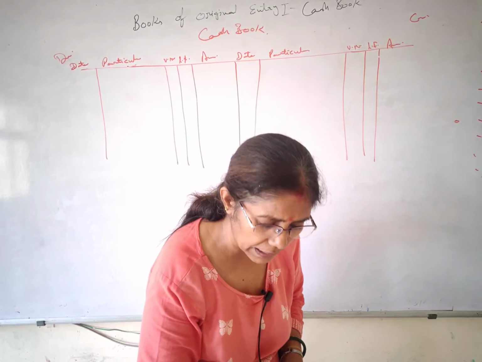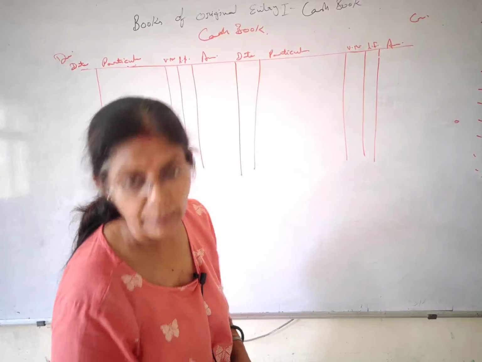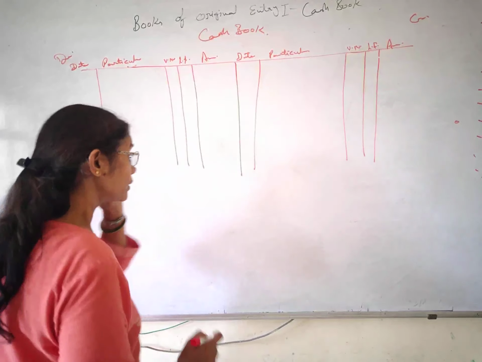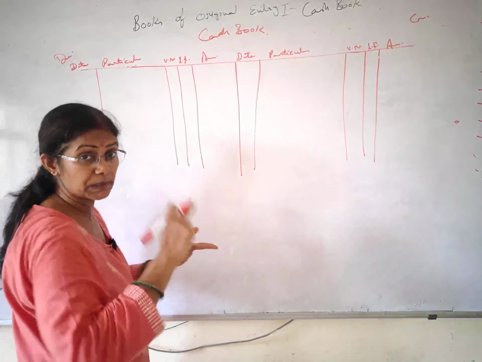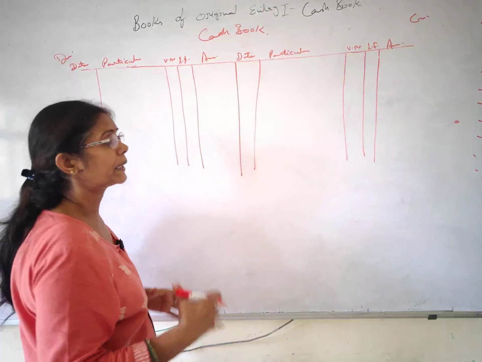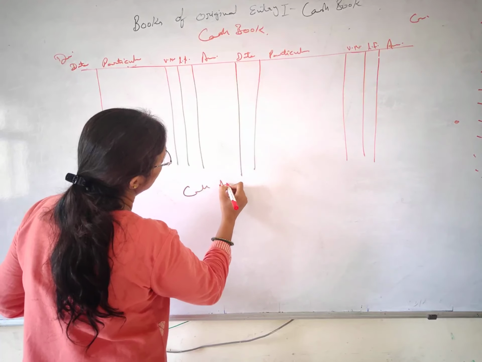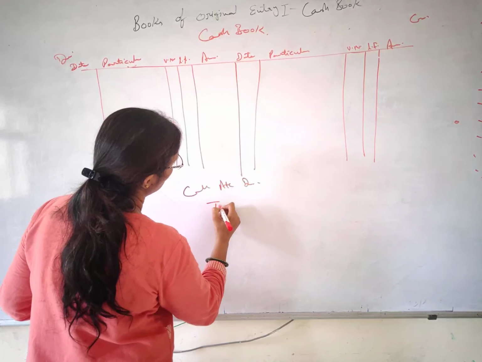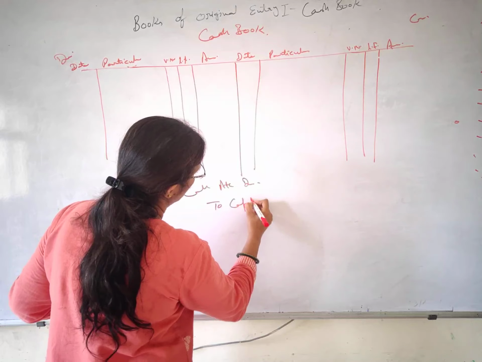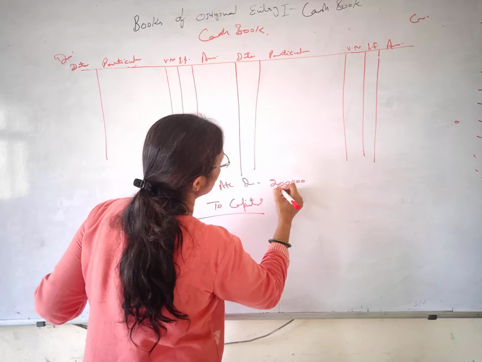So the first one is asking: commenced business with cash. Those who have done it know the amount is 20,000. So the entry is: you have commenced business with cash. Cash is coming in. Directly we can post that, but let me tell you, your transaction is cash account debit to capital, okay? 2 lakh rupees is given in your question.